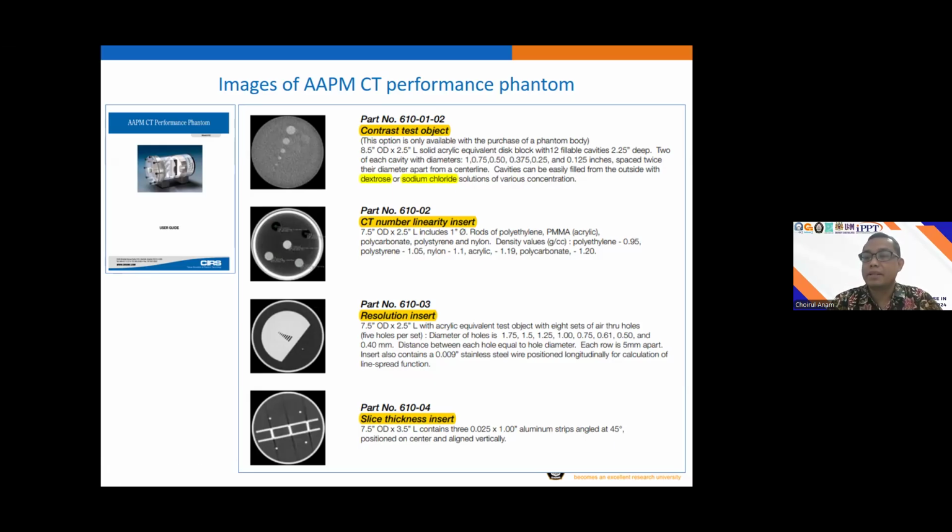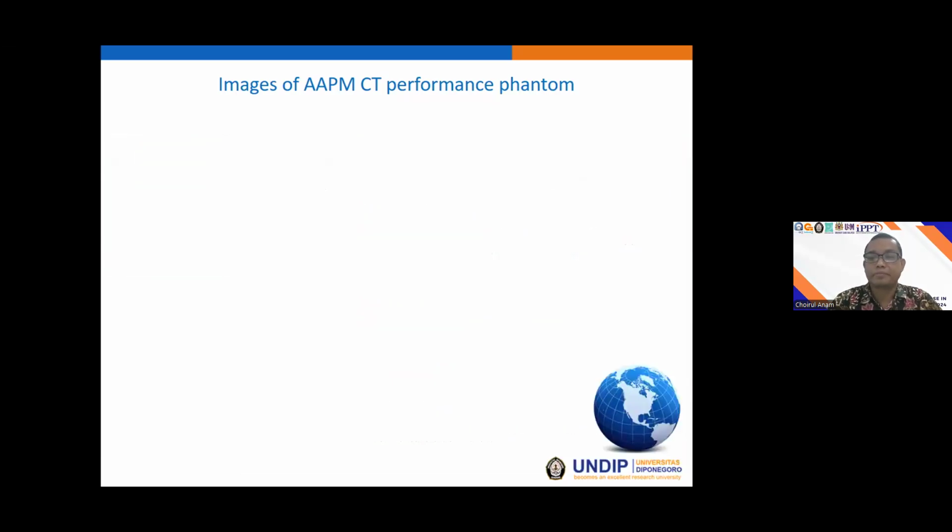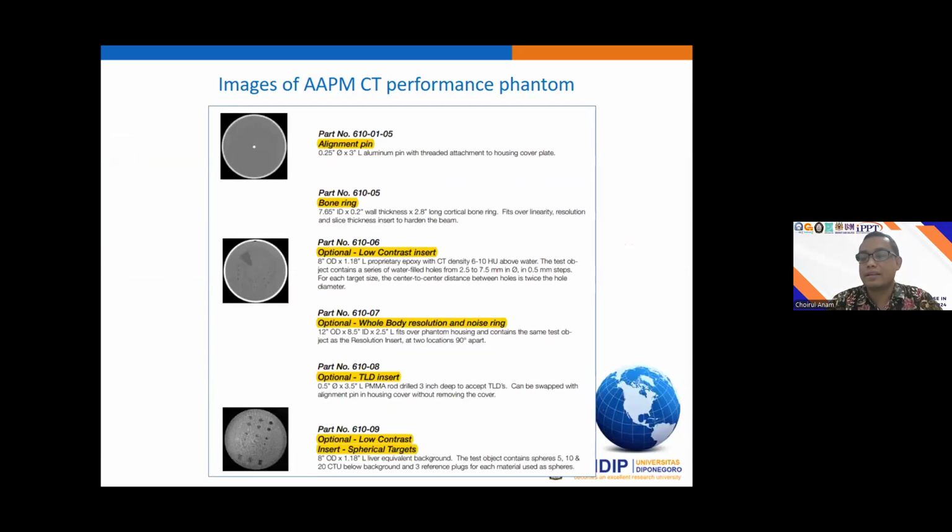Please be reminded that each vendor or manufacturer has a specific design of the module, so the design may be different from phantom to phantom. This is another module within the AAPM phantom.